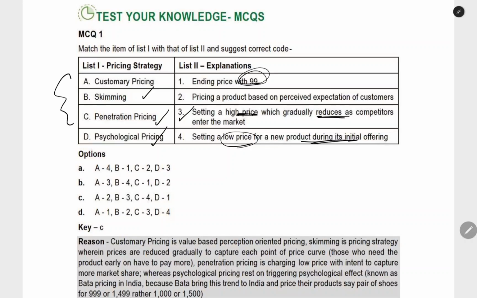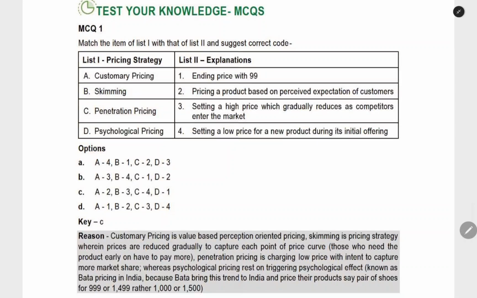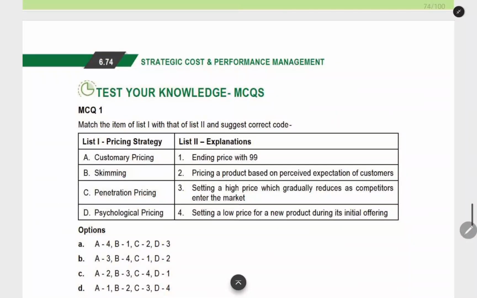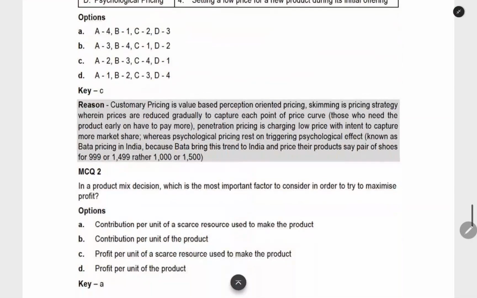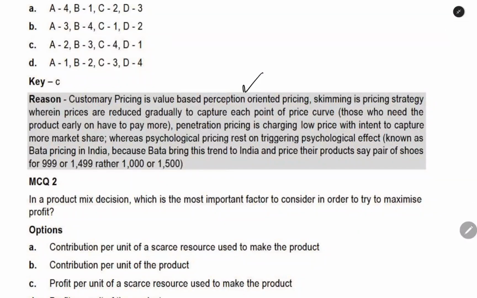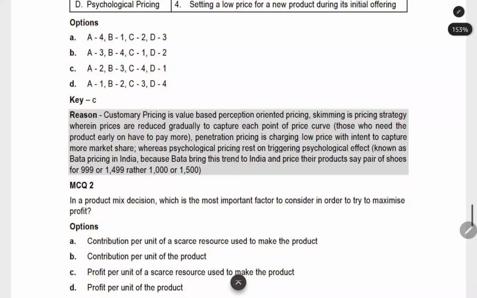These two, when you match this, you will get the option, and you will select answer C. Now, the next thing here is customary pricing. This is a word we did not see during the chapter. Here they have given that customary pricing is value-based, perception-oriented pricing, which we only saw now in this question.